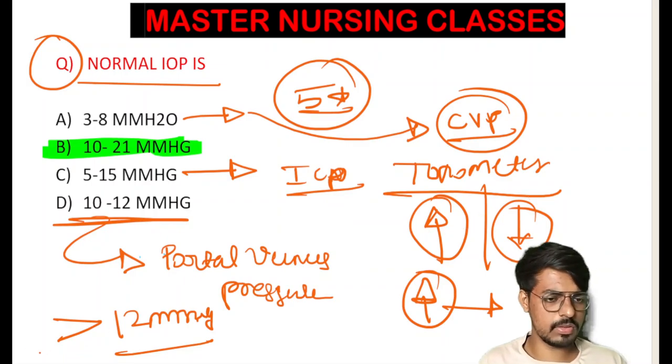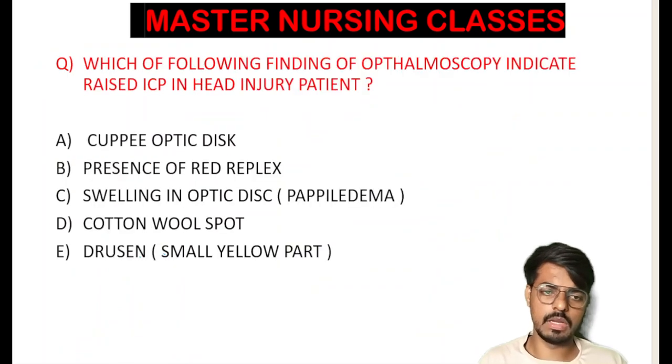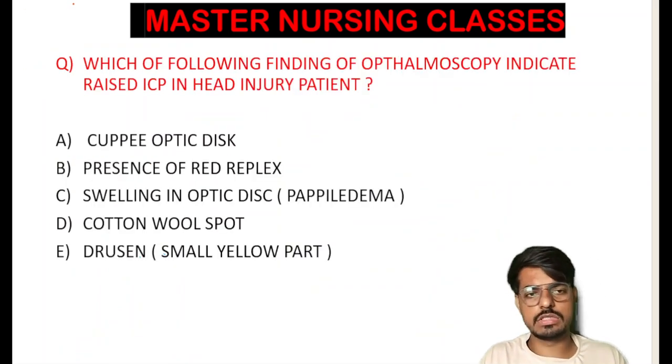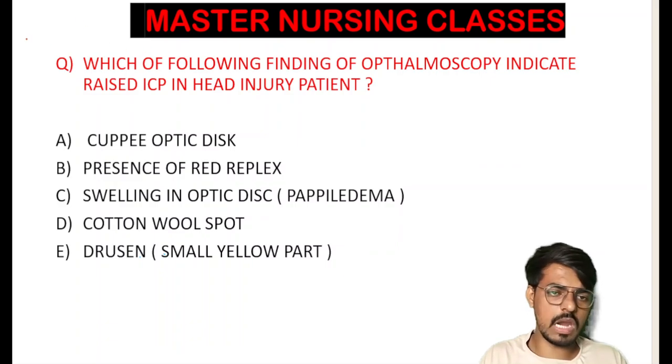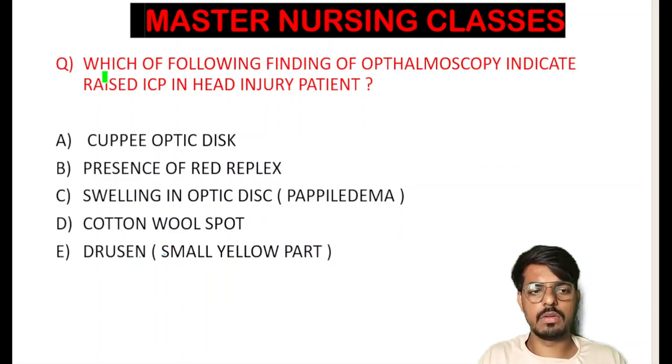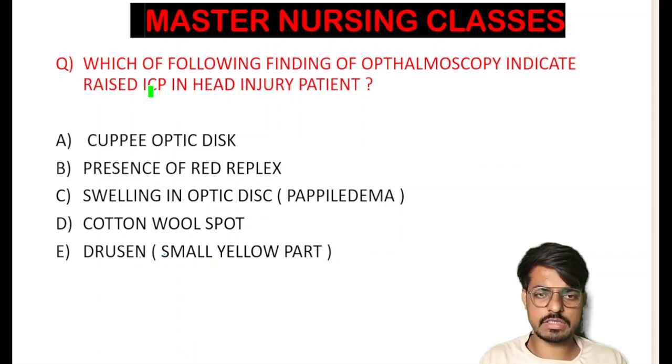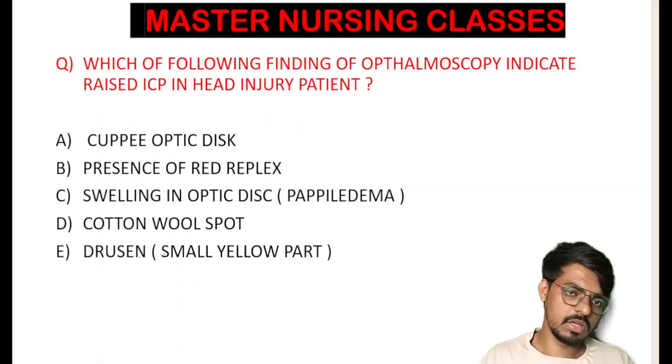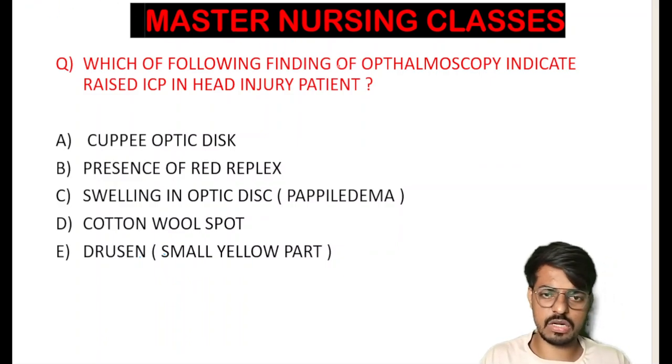Yes, we are moving forward to the next question. Here is the next question in front of you all. So very simple and very beautiful and very important question, friends. Yes, the question is very simple. Which of the following findings of the ophthalmoscopy indicates raised intracranial pressure in the head injury patient? Consider this one as a five-star question.